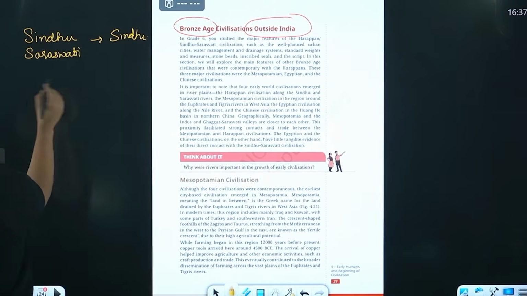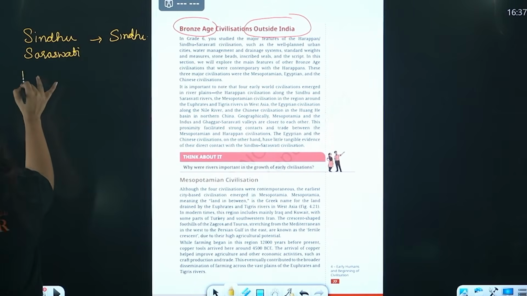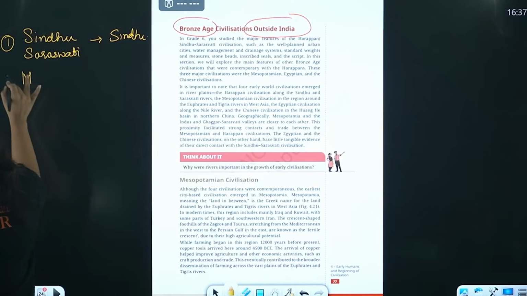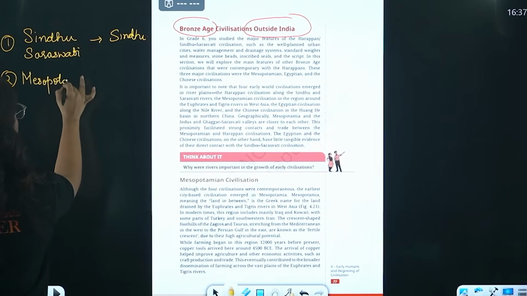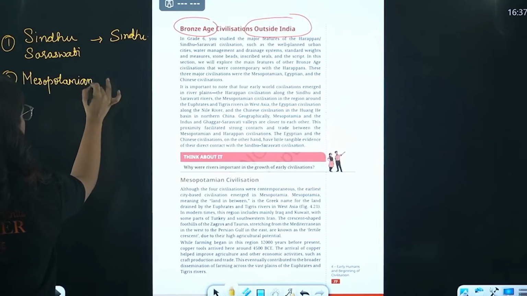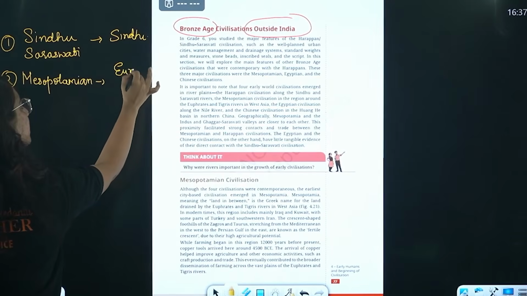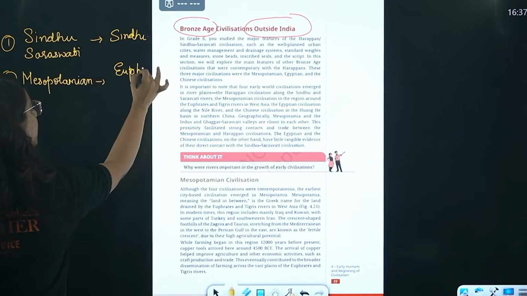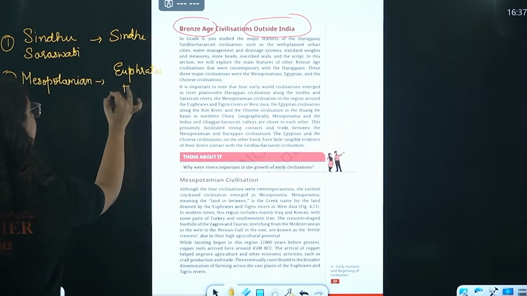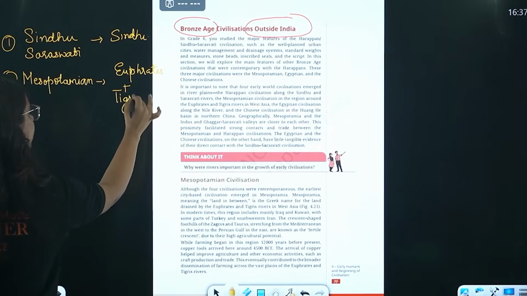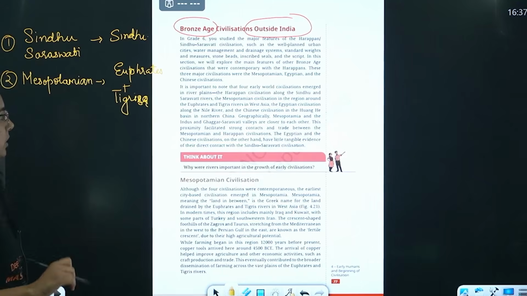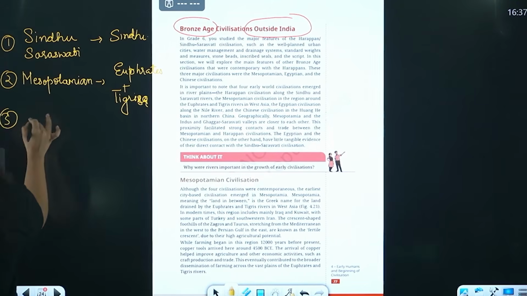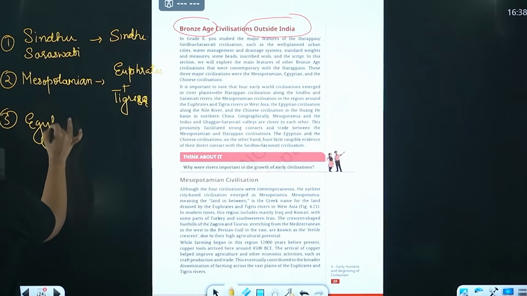Similarly, there were more civilizations. Pay attention, this is number 2: the Mesopotamian civilization, around 2 rivers, Euphrates as well as Tigris. This is in West Asia. Third one is the Egyptian civilization.